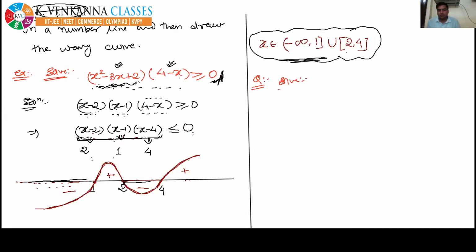You have to solve the inequality (2x minus 1) divided by (x plus 1) into (3x minus 5), greater than or equal to 0. So quickly solve it and give me the answer. Follow the steps one by one, and try to give me the correct answer. Quickly do it.